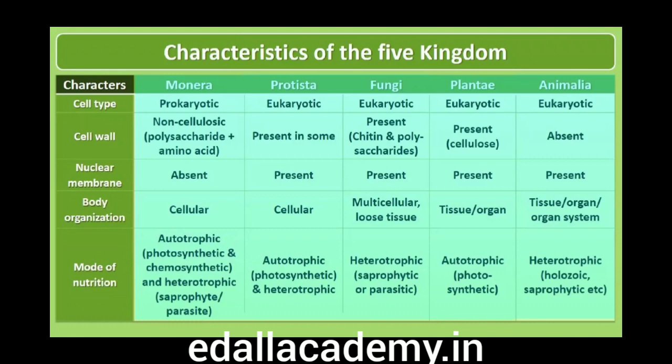Now, let us look at this five-kingdom classification to understand the issues and considerations that influenced the classification system. Earlier classification systems included bacteria, blue-green algae, fungi, mosses, ferns, gymnosperms and the angiosperms under plants. The character that unified this whole kingdom was that all the organisms included had a cell wall in their cells. This placed together groups which widely differed in other characteristics. It brought together the prokaryotic bacteria and the blue-green algae with other groups which were eukaryotic. It also grouped together the unicellular organisms and the multicellular ones.